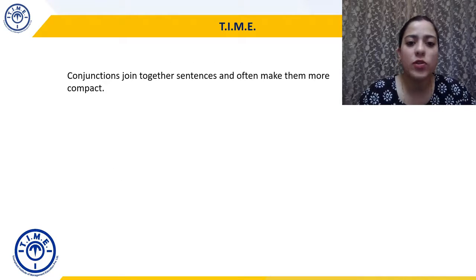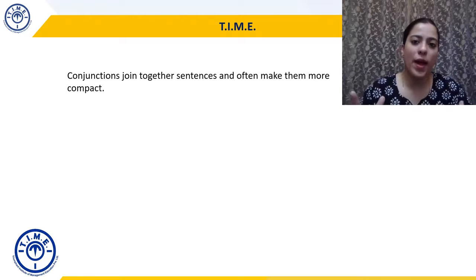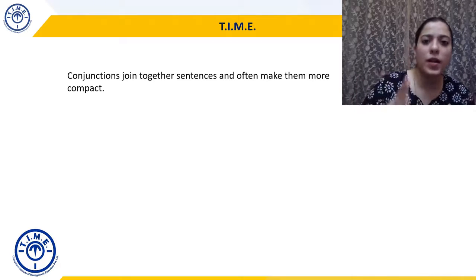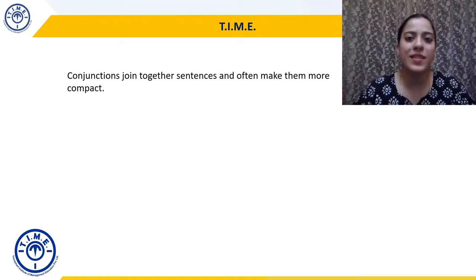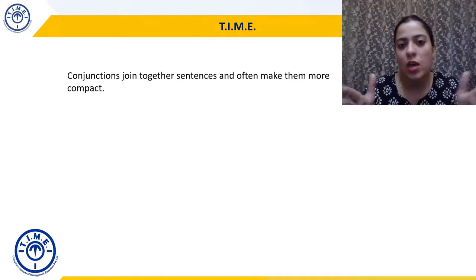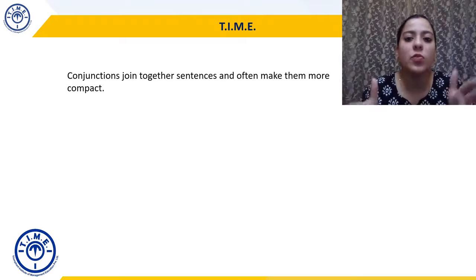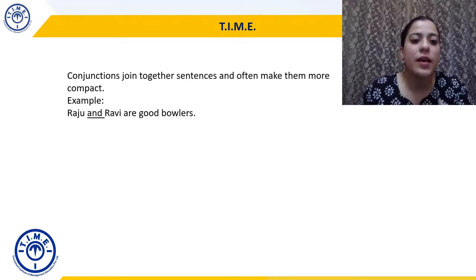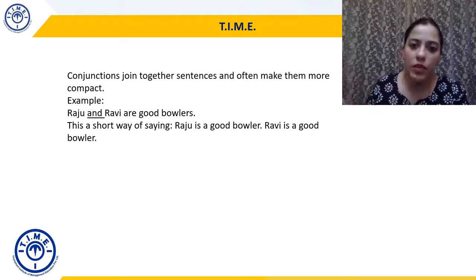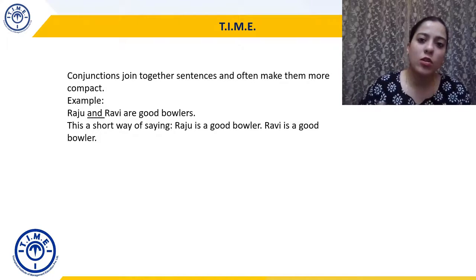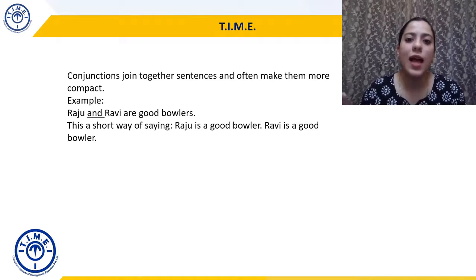So conjunctions join together sentences and often make them more compact. If you remember the previous example, God made the country and man made the town. These are two different big sentences, and by adding and you are bringing it into one sentence. So you're making it shorter, more compact. For example, Raju and Ravi are good bowlers. This is a shorter way of saying, Raju is a good bowler, Ravi is a good bowler. So rather than repeating it across two sentences, I have just used and to make the sentence shorter.